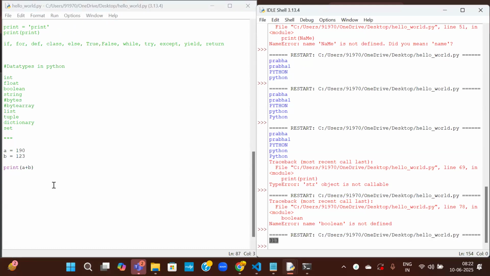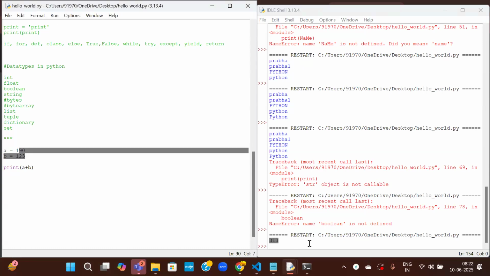A plus B is 313. 190 plus 123 is 313. So it is very simple to do any arithmetic operation, not only addition, multiplication, division, anything you can do with the two numbers.